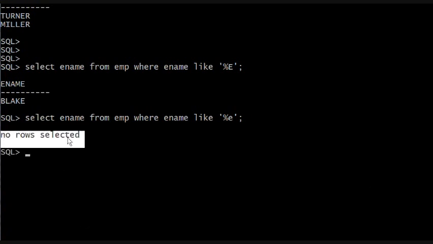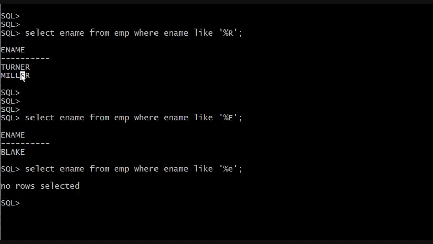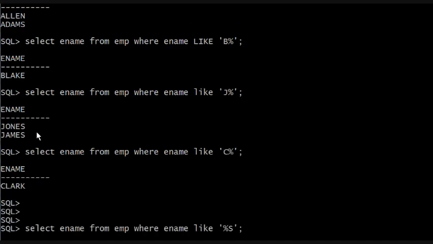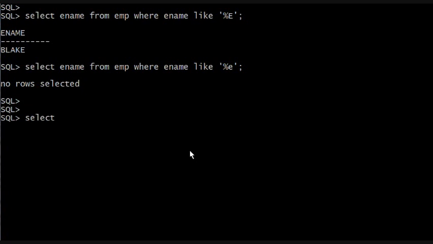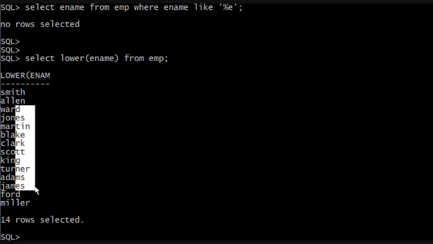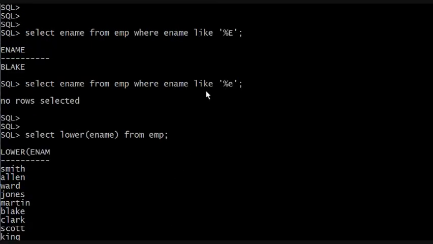I think we already went over the fact that when you have certain values from a table, they have to look exactly how the table displays the values. As you can see, all the enames are capital letters. That's the default. Now we did upper and lower, so of course we can do select lower ename from EMP. I mean, we played around with that already, but we're talking about the like operator. This is the like operator. We want this column to look like, and whatever you want it to look like, whatever you say within the single quotes.